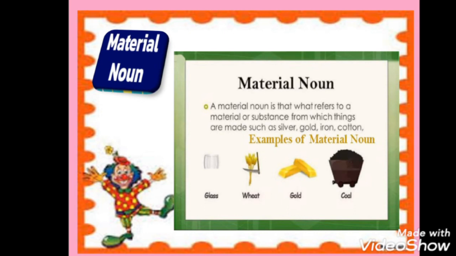And the next noun is the material noun. Again, the name suggests it is something material, substance. So material noun is that which refers to a material or substance from which things are made. Material nouns are those nouns from which we can make anything. Examples are glass, wheat, gold, coal. These are materials from which we can make other things. That is known as material noun.